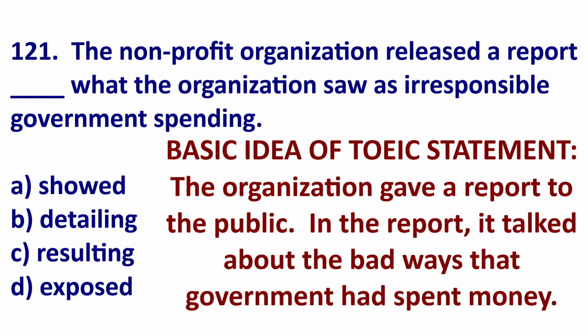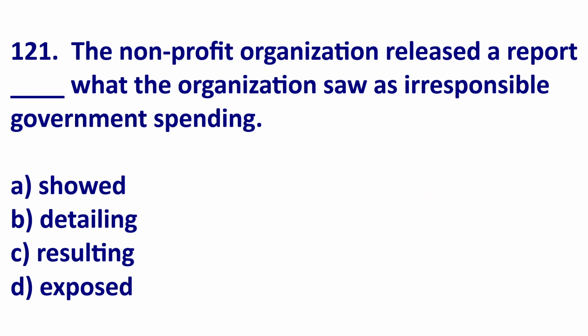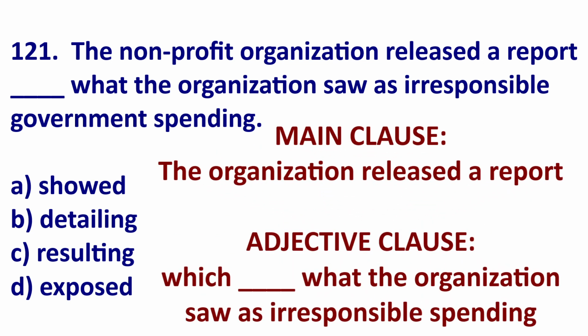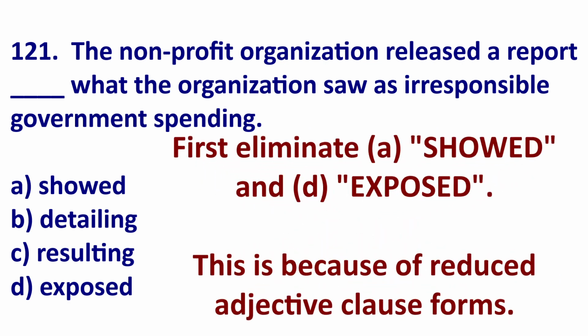In this report, there was information about the irresponsible or bad ways that the government had spent money. The main clause is the nonprofit organization released a report. The adjective clause is that or which blank what the organization saw. So first eliminate A and D. Why? This is all about reduced adjective clauses.